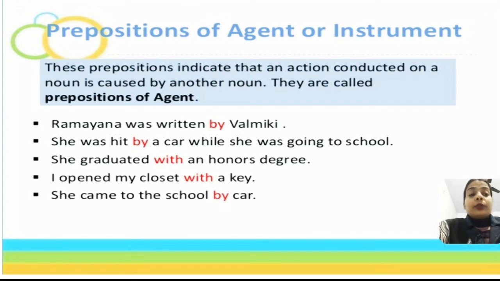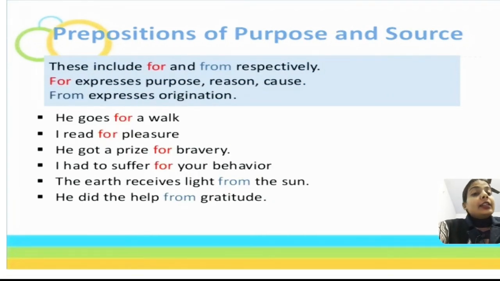Now let's go further to the next kind. The next kind of preposition is prepositions of purpose or source. Now what is this? These include for and from respectively. For expresses purpose, reason, cause, whereas from expresses origination.